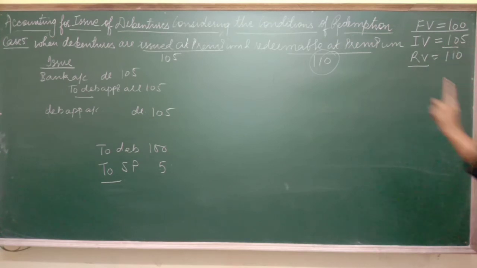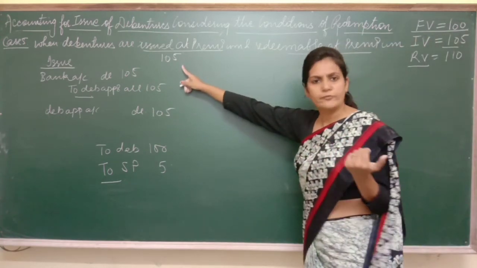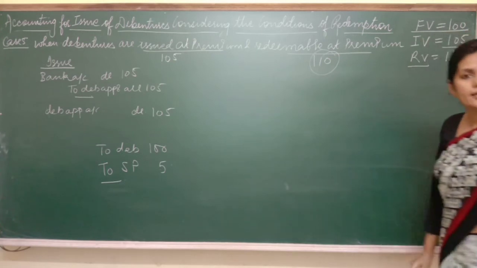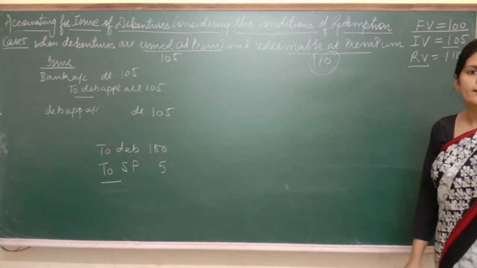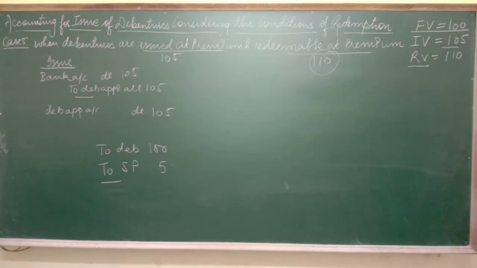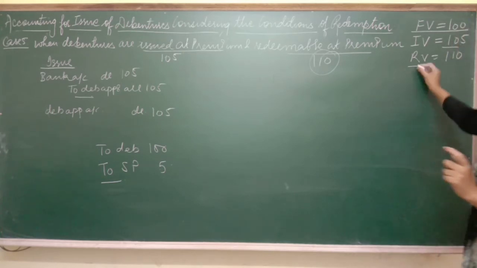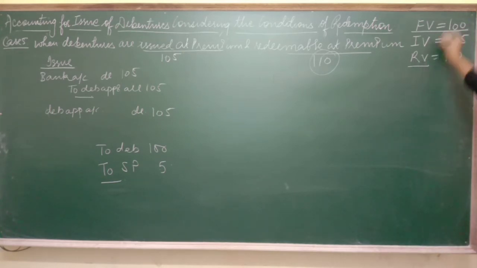ये देखो आपने एक्स्ट्रा रुपीस पे करने हैं कुछ, ये तो क्लियर है. कुछ स्टूडेंट्स क्या करेंगे, वो कंपेयर करेंगे कि 105 पर इशू है, 110 पर तो पे करना है, तो एक्स्ट्रा कितना पे करना है 5. बट दिस इज रॉन्ग. I told you in the previous case also that to check how much you have to pay extra at the time of redemption, for that you need to compare the redemption value with the face value, not with the issued value.